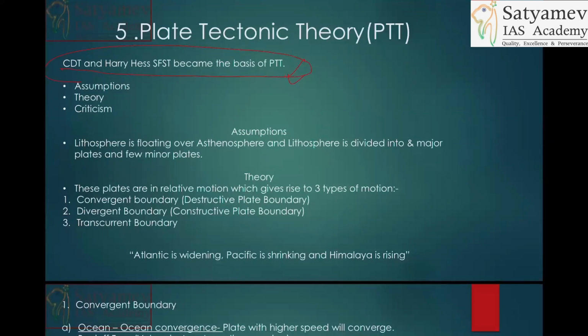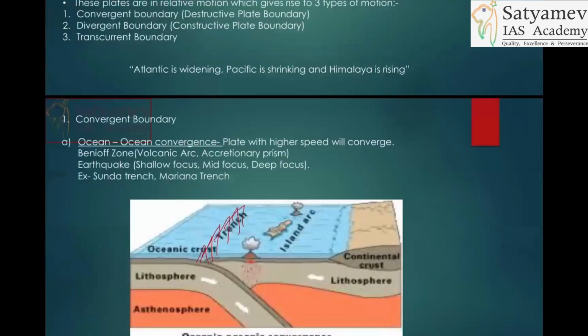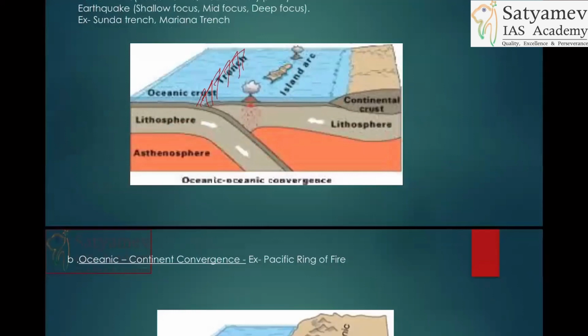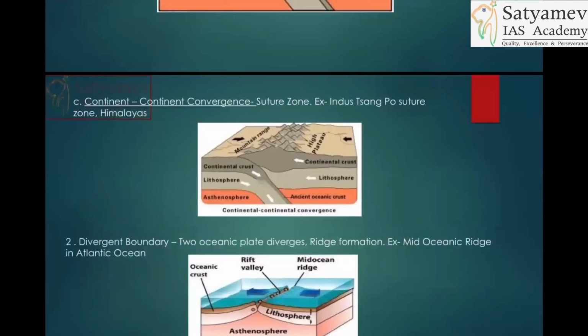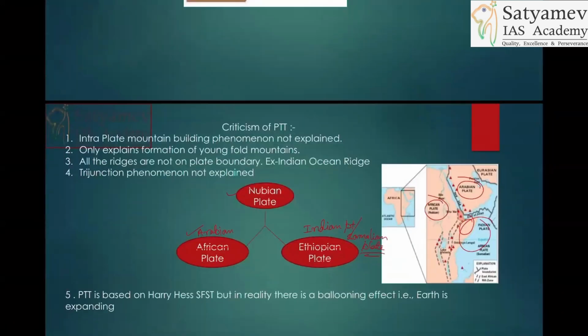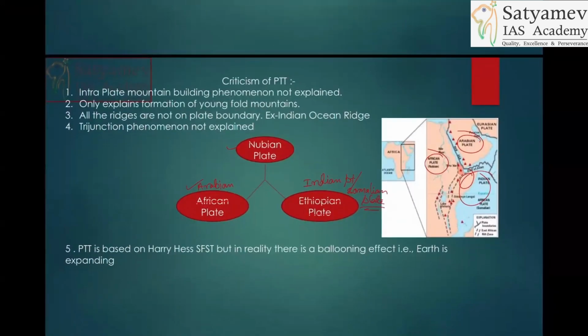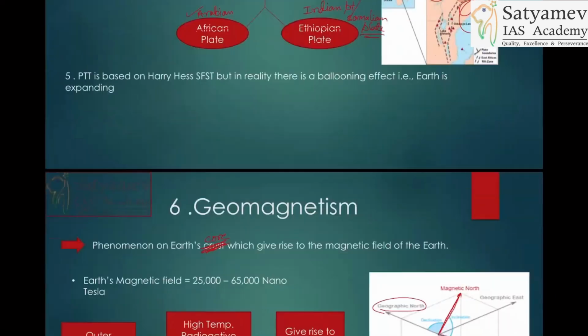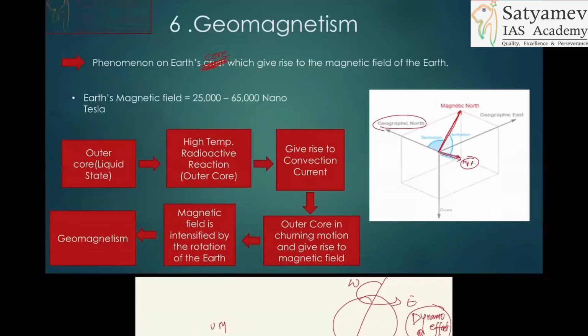Himalayas are rising because of the Eurasian and Indian plate. Okay. So this is the... Do I need to explain plate tectonics theory? So I'll just move ahead. Mosam, do I need to explain that? No, sir. Okay. So this is the Nubian plate, then come geomagnetism.